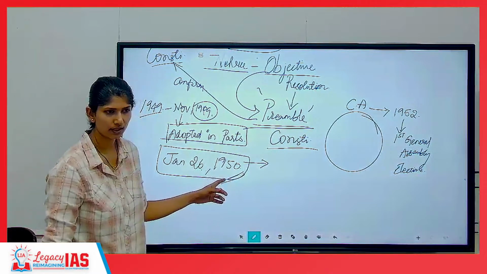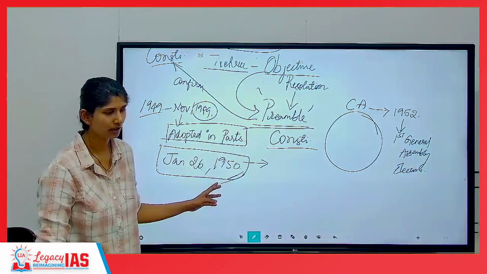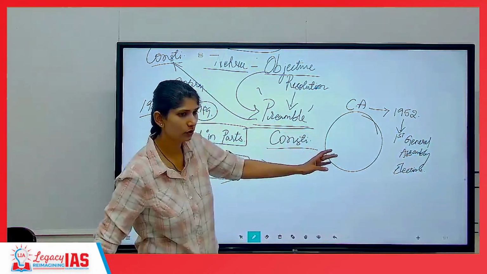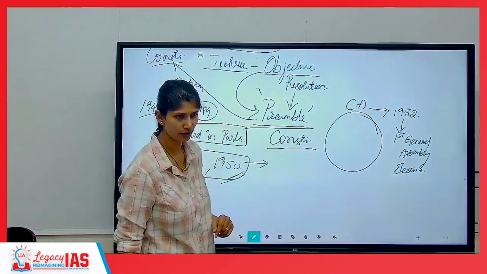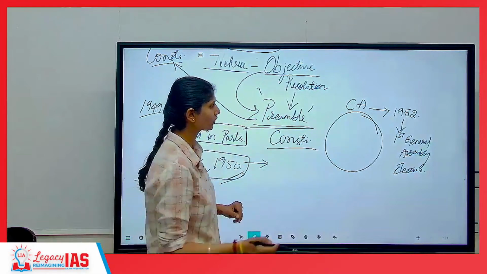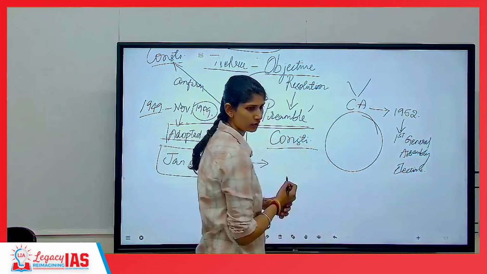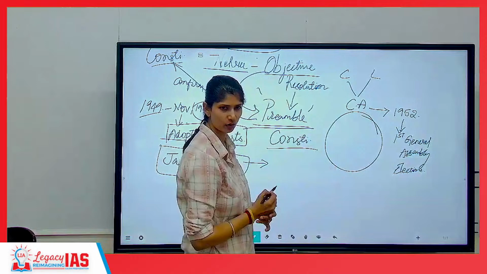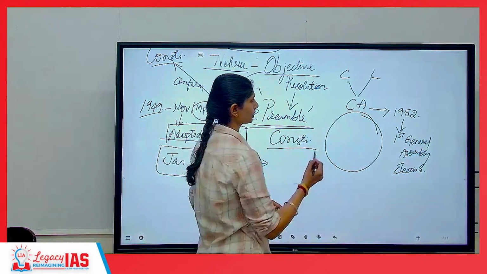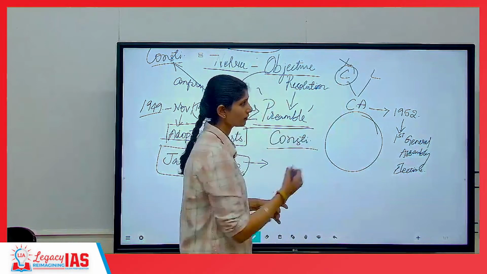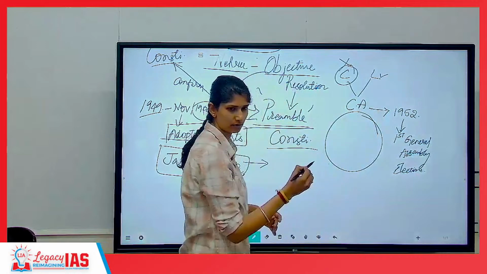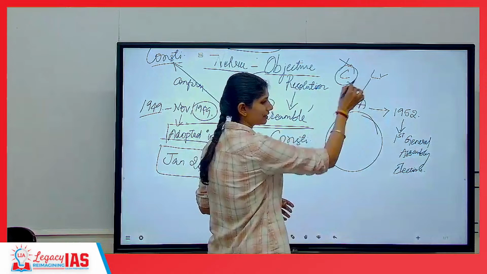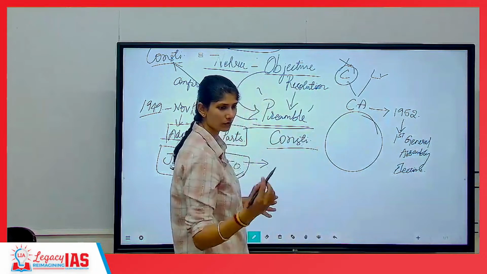Constitution making process ended in 1950. But Constituent Assembly still continued to function up until 1952. I told you Constituent Assembly had two works. One was making constitution, one was doing legislative work or law. But this continued. Understanding? So Constituent Assembly still met as a legislative body to make laws for the country.